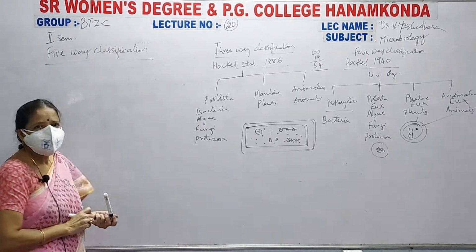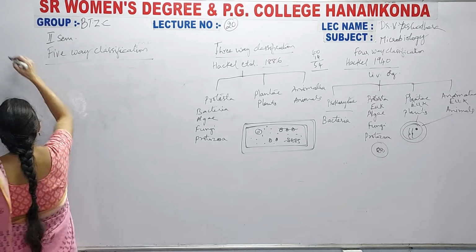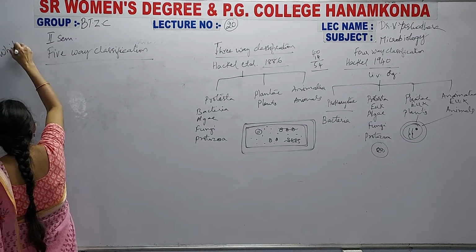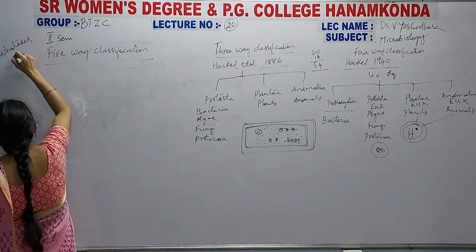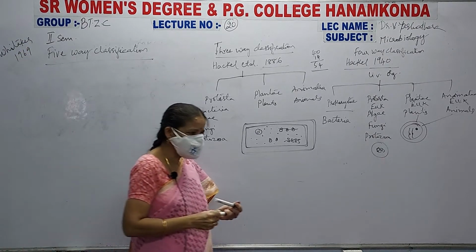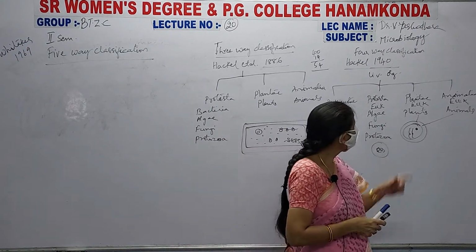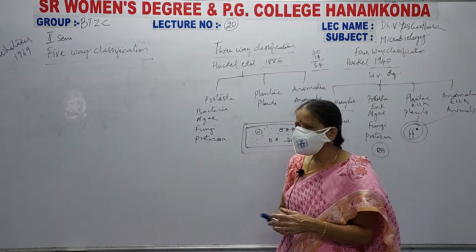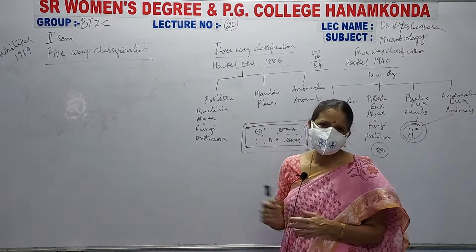It was given by a scientist known as Whittaker in 1969, very recently, after 29 years of Haeckel's four-way classification.